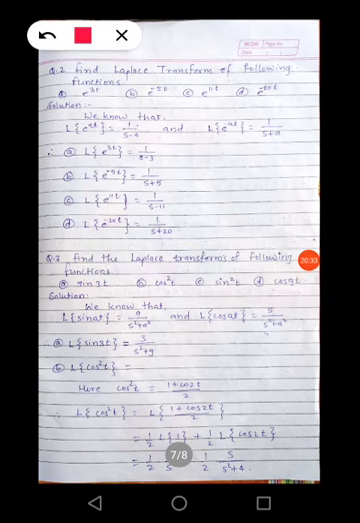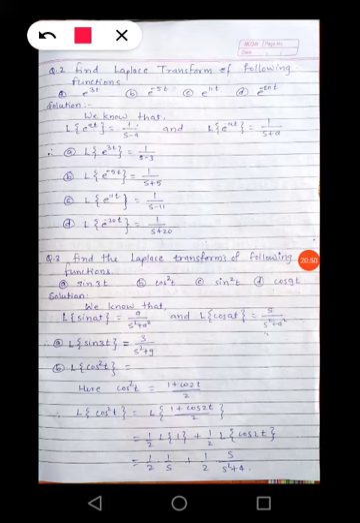Now see next example. Question number 2. Find Laplace transform of following functions: e raised to 3t, e raised to minus 5t, e raised to 11t, e raised to minus 20t. So solution, we know that Laplace of e raised to at is equal to 1 upon s minus a, and Laplace of e raised to minus at is equal to 1 upon s plus a.